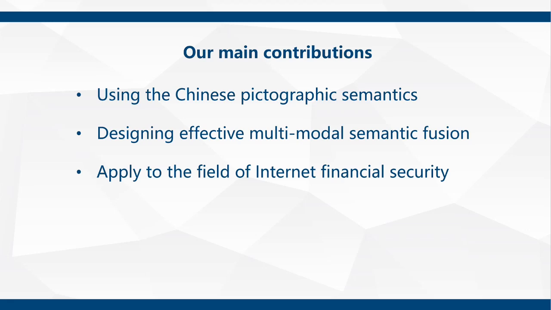Furthermore, to obtain better fused semantics, we design a novel multi-modal fusion module by introducing target and auxiliary attention into transformer, considering the interaction between different semantics. Besides, we fuse the Chinese pictographic semantics with text semantics and apply them to Chinese relation extraction for the first time.